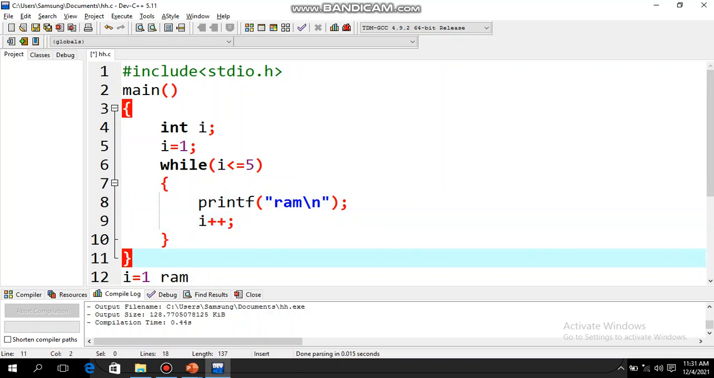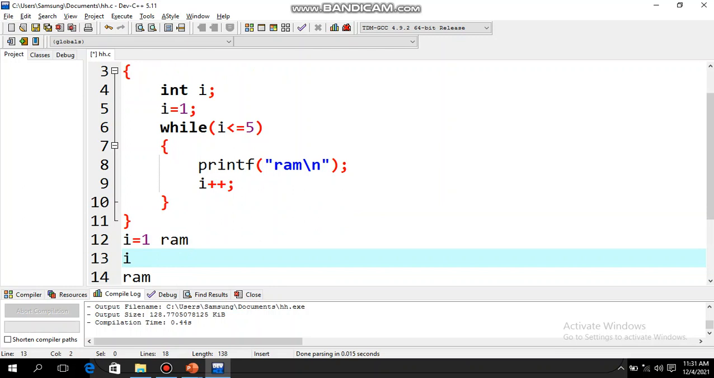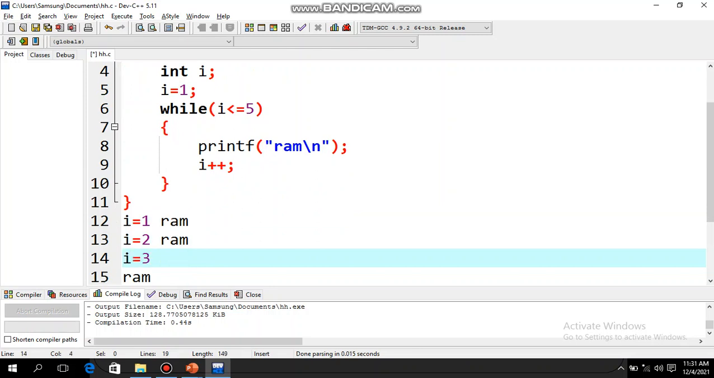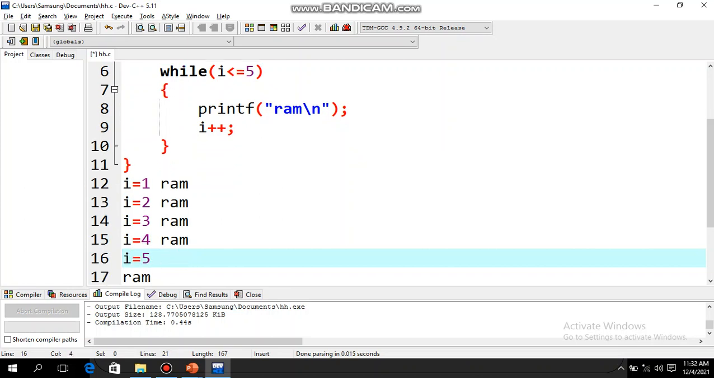So first Ram I have displayed. Now when I write I plus plus, the value of I will be incremented by 1. So now I is equal to 2. Again it will check, 2 is less than equal to 5 or not. Yes. So it is going to display Ram again. Then again it is going to increment the value of I. What is the new value of I? 3. 3 is less than equal to 5. Again it is going to display Ram. Then again it increments the value of I, which is 4. 4 is less than equal to 5. Again Ram displayed. Now I is equal to 5. 5 is less than equal to 5. Again it will display Ram.